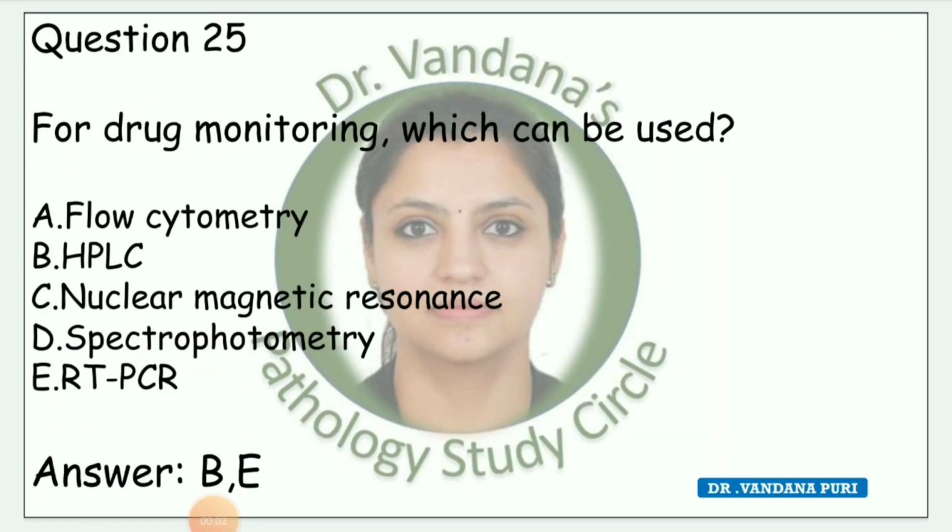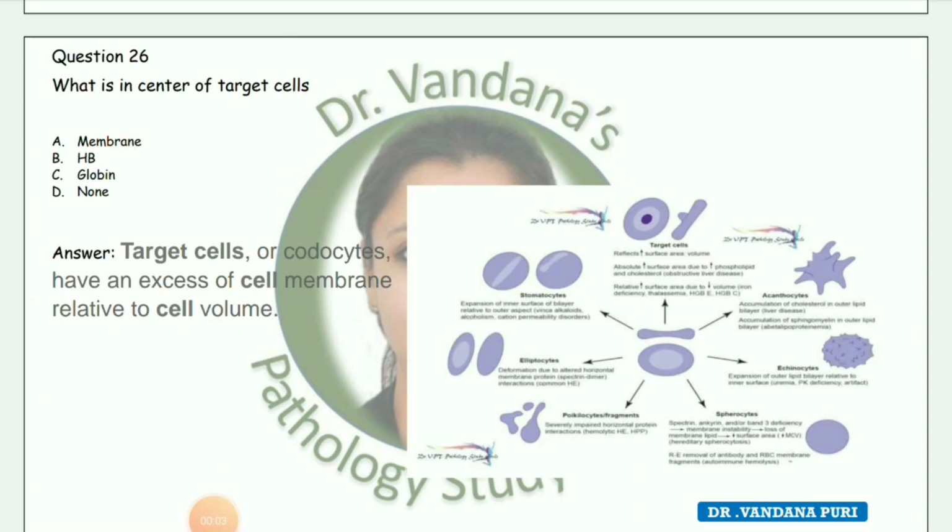Next question, for drug monitoring which can be used. HPLC and RT-PCR are used for drug monitoring. Next question, what is in the center of target cells? Options are membrane, Hb, globin and none. Target cells or codocytes have an excess of cell membrane relative to cell volume.